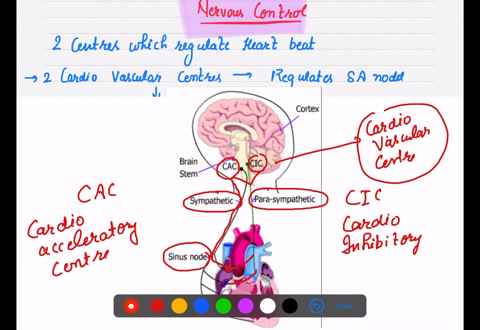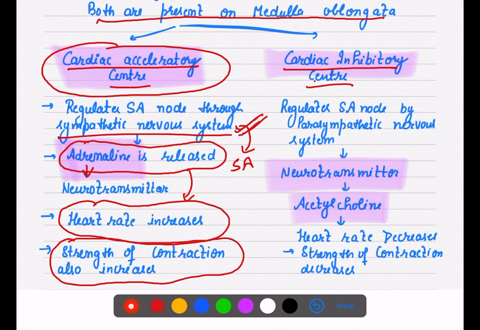Next center is your inhibitory center. It is under the control of the parasympathetic, which is controlling and regulating the SA node. So ये क्या करता है? ये regulate करता है SA node by the parasympathetic nervous system. Parasympathetic is opposite to sympathetic. Heart beat increase हो गया, but normal भी तो आता है exercise के बाद. Emotions थोड़ी देर के लिए रहती हैं, उसके बाद normal भी तो आना है.